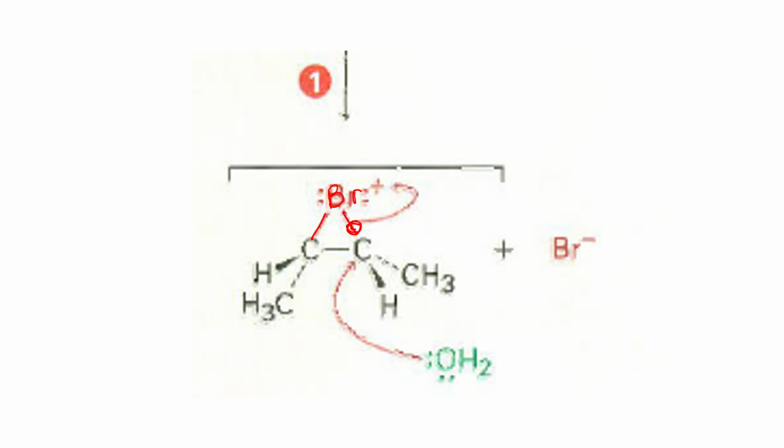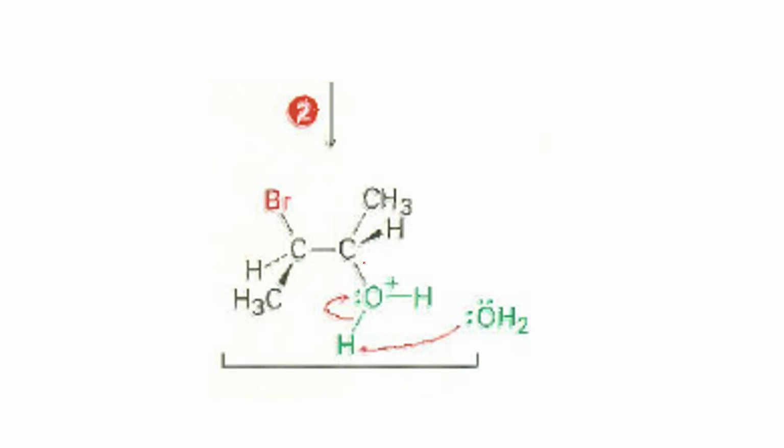One bond will move towards the bromine to make it electrically neutral, and a water molecule, saan galing tong water molecule? Yan yung inyong solution. It will attach now to this carbocation here. Okay, kakabit yung OH2 dito sa carbon na ito.